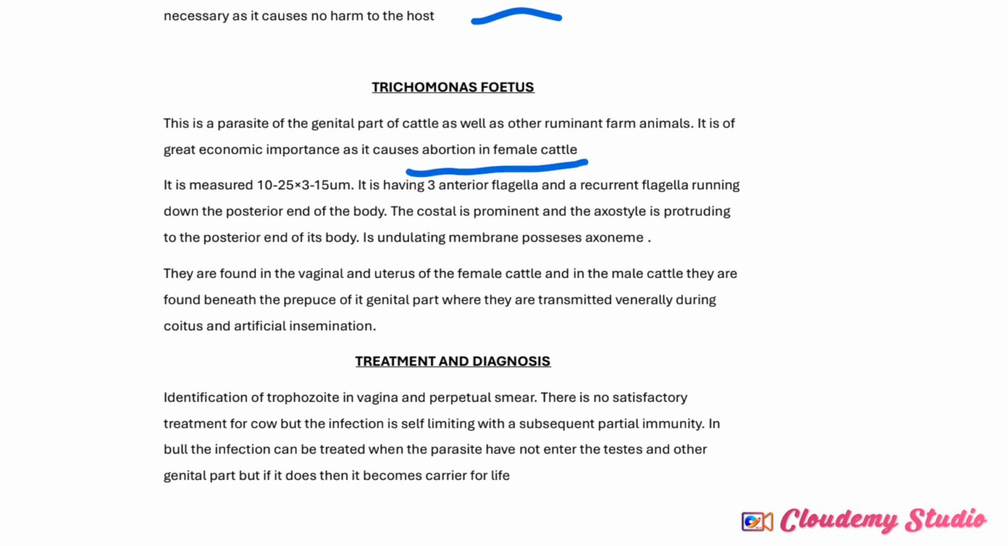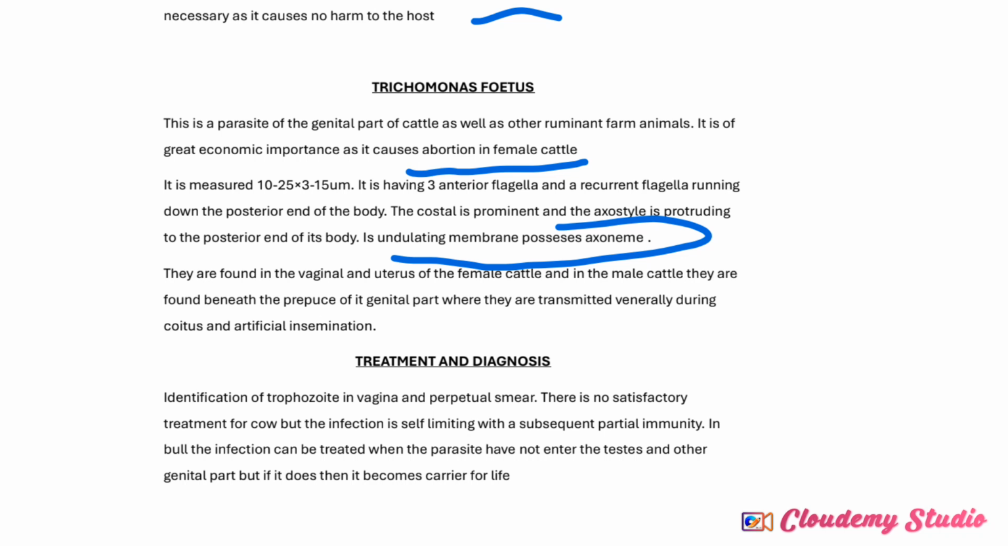It is measured to be 10 to 25 by 3 to 15 micrometer in diameter. It has 3 anterior flagella. Remember I told you that it has 3 anterior flagella and a recurrent flagella running down the posterior end of the body. The costa is prominent and the axostyle is protruding. I repeat, the costa is prominent and the axostyle is protruding to the posterior part of the body. And the undulating membrane possesses what we know as axoneme.